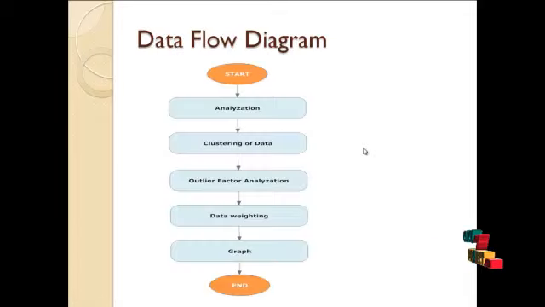This is the data flow diagram of our project. Here the user needs to mention how many outliers he or she needs to be retrieved from the large data set. So the first process is analyzation. In analyzation, the data set will be analyzed, and the quantity of outliers to be detected, as given by the user, will also be taken into consideration.